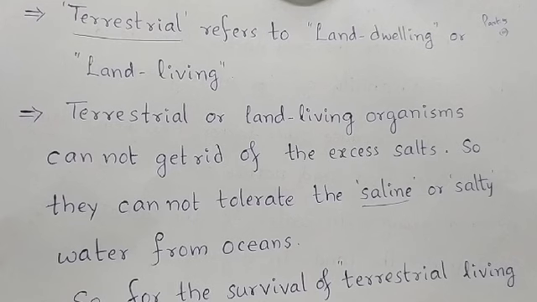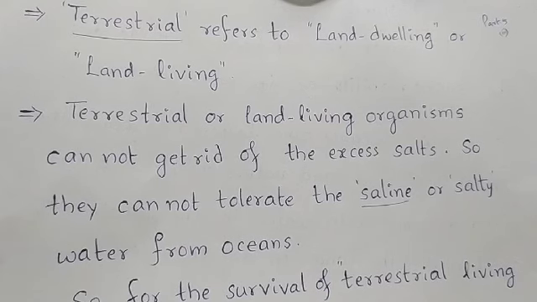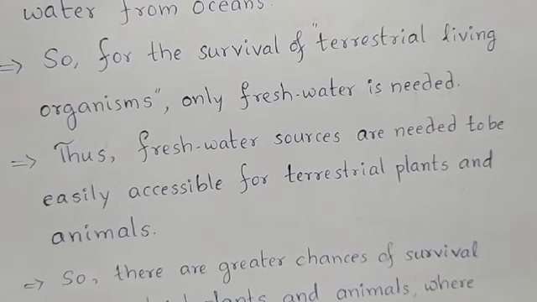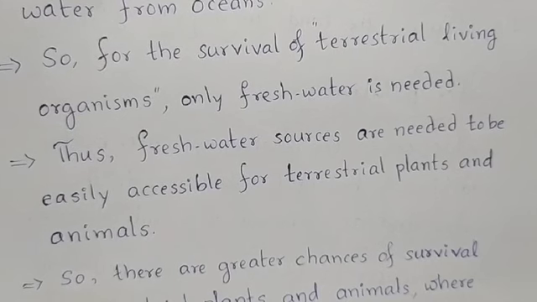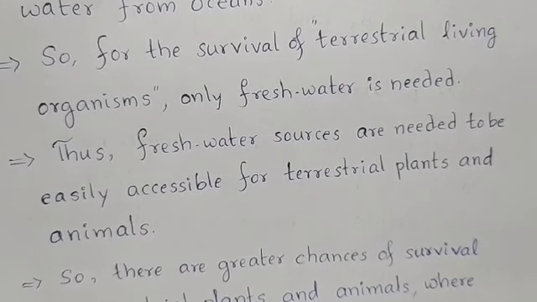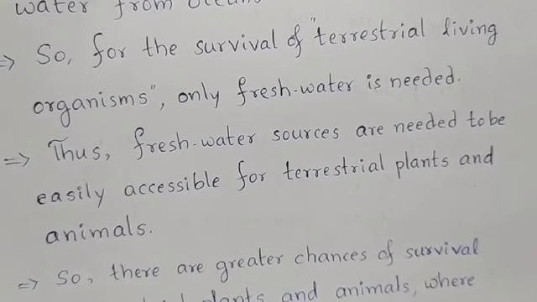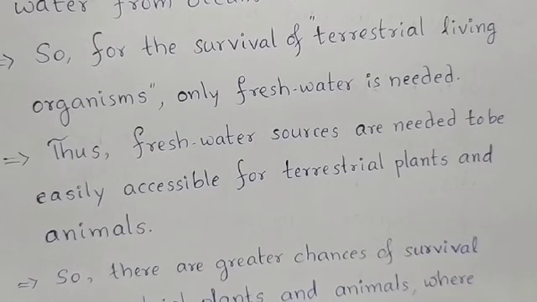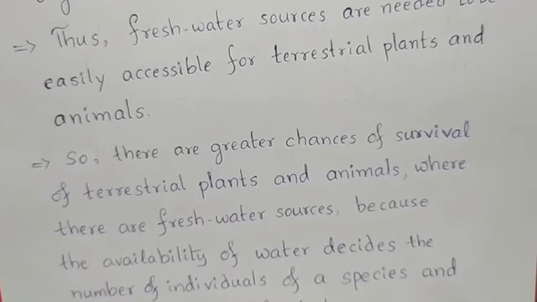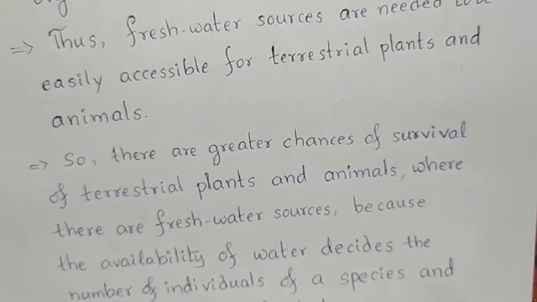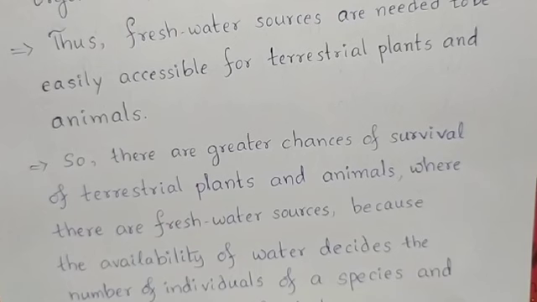So terrestrial or land living organisms cannot get rid of excess salt, so they cannot tolerate the saline or salty water from oceans. So, for the survival of terrestrial living organisms, only fresh water is needed. Thus, freshwater sources need to be easily accessible for terrestrial plants and animals. If freshwater sources are available, then the terrestrial plants and animals will be able to survive in that